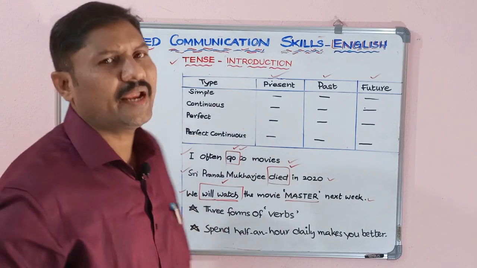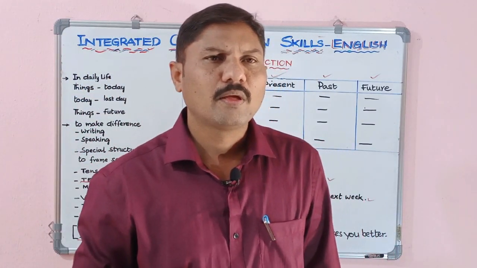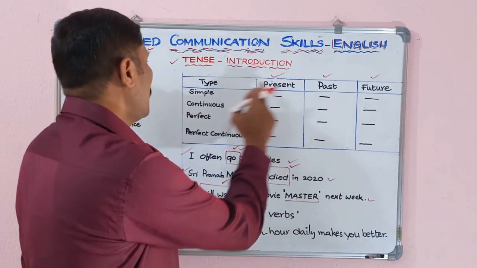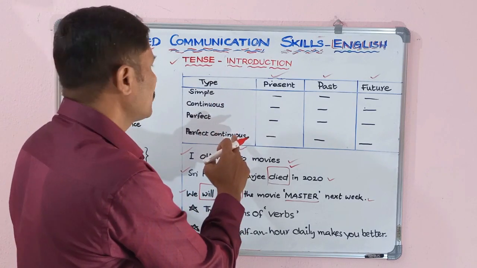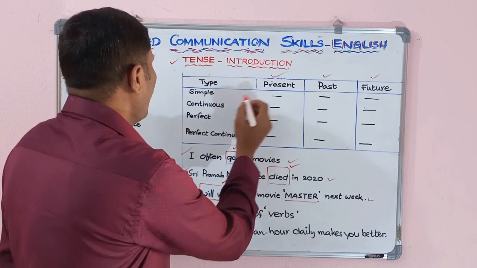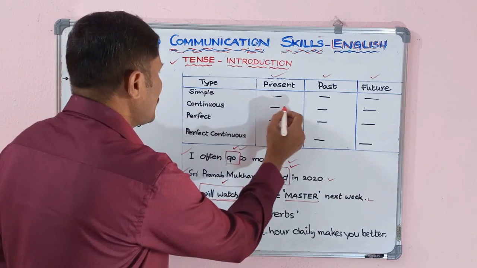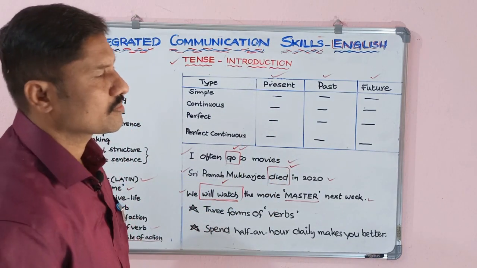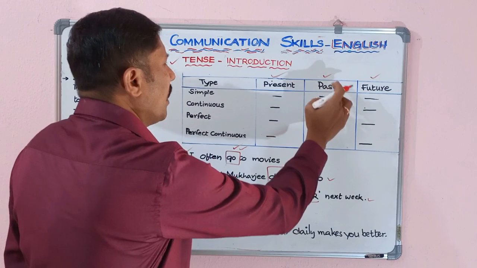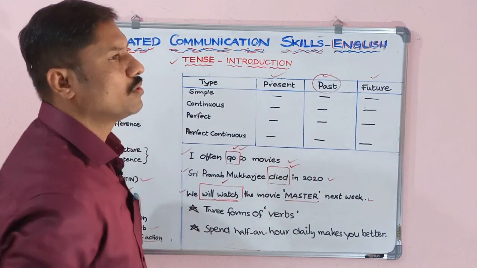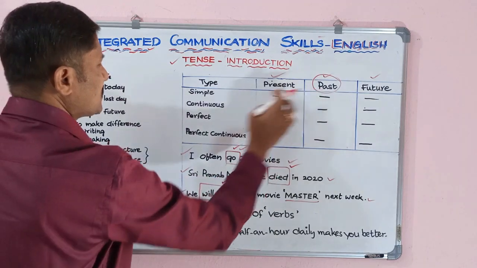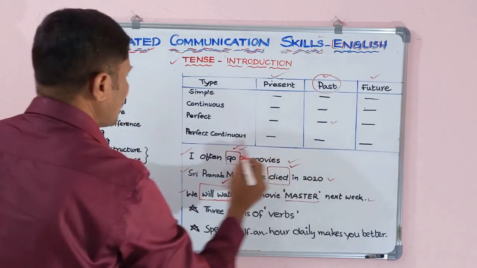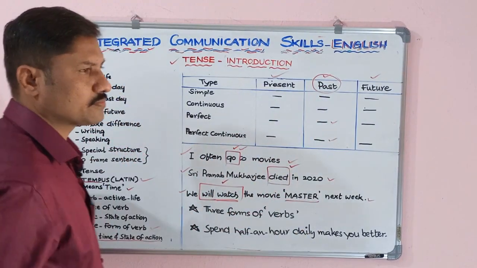And again these three main tenses are divided into four subtenses. Present tense is further divided into four types of subtenses. What are they? Simple present tense, present continuous tense, present perfect tense, present perfect continuous tense. Past tense is also divided further into four types: simple past tense, past continuous tense, past perfect tense, past perfect continuous tense.